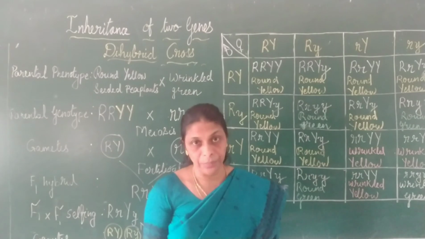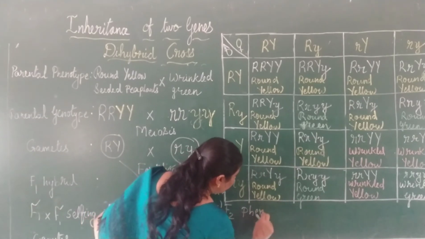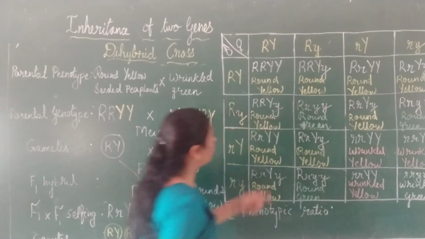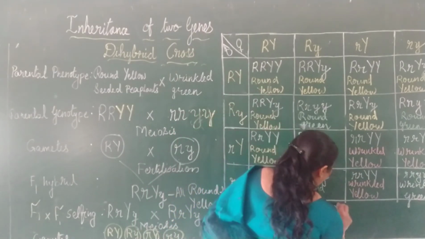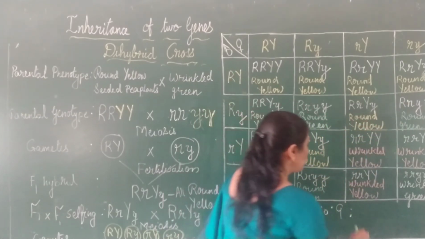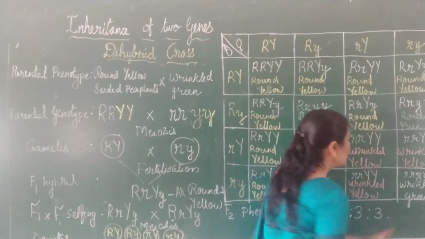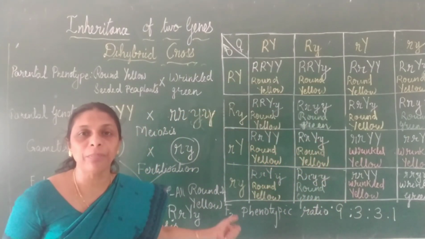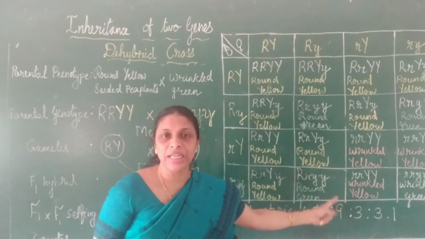These 2 are recombinants. So below this you have to write F2 phenotypic ratio. What will be the F2 phenotypic ratio? If you count, here you can see 1, 2, 3, 4, 5, 6, 7, 8, 9. 9 round yellow is to 3 round green. 1, 2 and 3. So 3 round green is to 3 wrinkled yellow is to 1 wrinkled green. So this is the F2 phenotypic ratio. Hope you got it. So what is F2 phenotypic ratio? 9 is to 3 is to 3 is to 1.